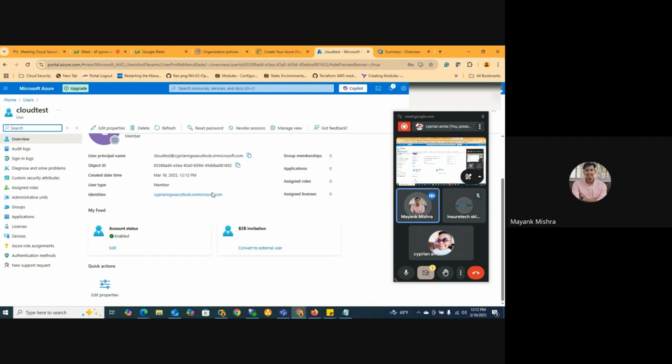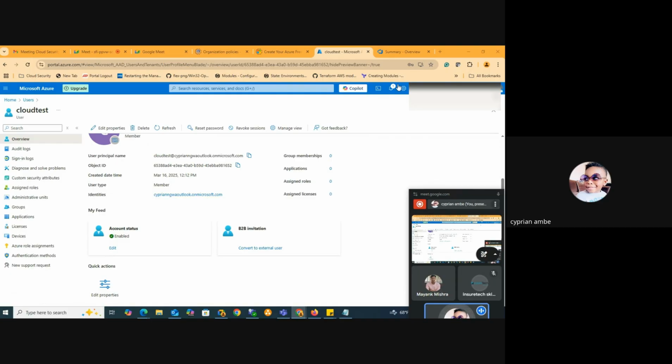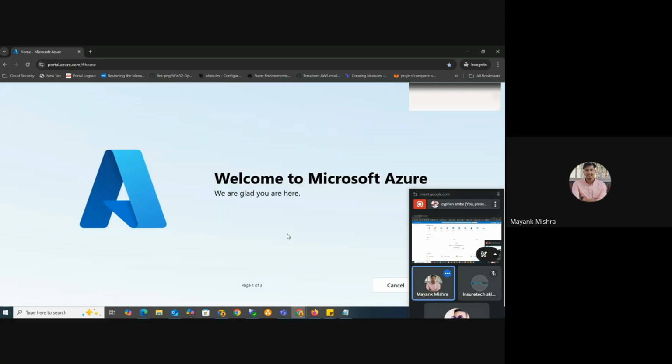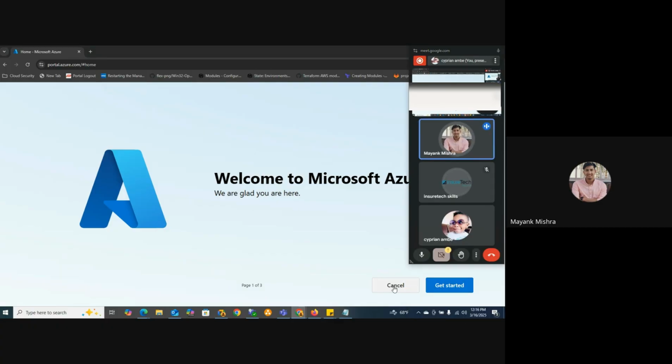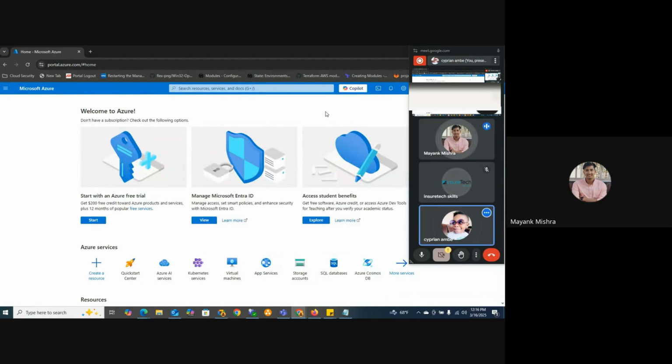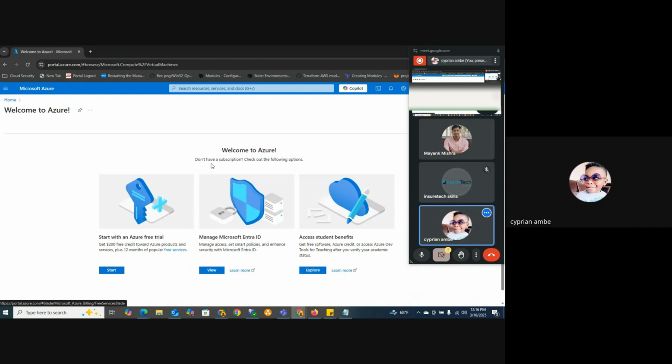now you can open any incognito mode and go there and do the login. Yes, that's good. Now you can check at first to access any service. Do the cancel, and you can check any virtual box or anything. Let's create. You do not have subscription. Check out the following options. So what happens currently?